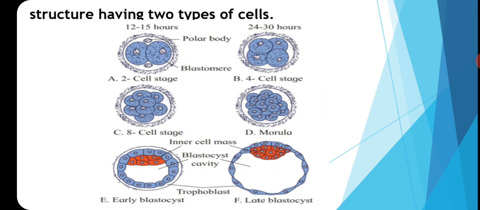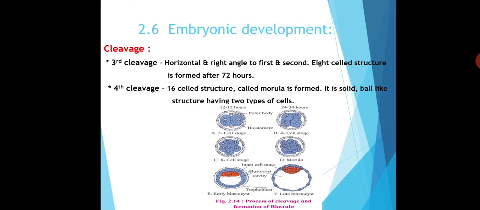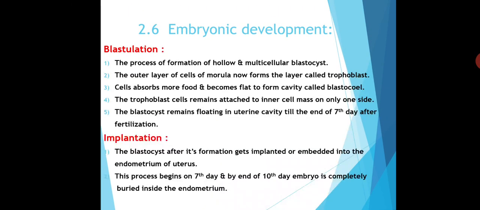Inside the blastocyst, there is a cavity. That cavity is known as blastocele, and at one side there is the inner cell mass. So this is the structure of blastula or blastocyst.